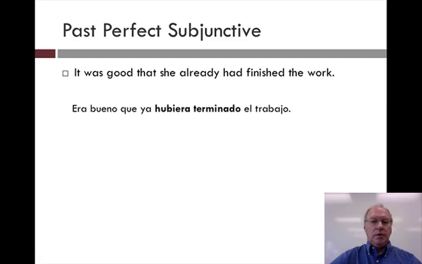Era bueno que ya hubiera terminado el trabajo. It was good, era bueno, que ya hubiera terminado, that she already had finished the work.